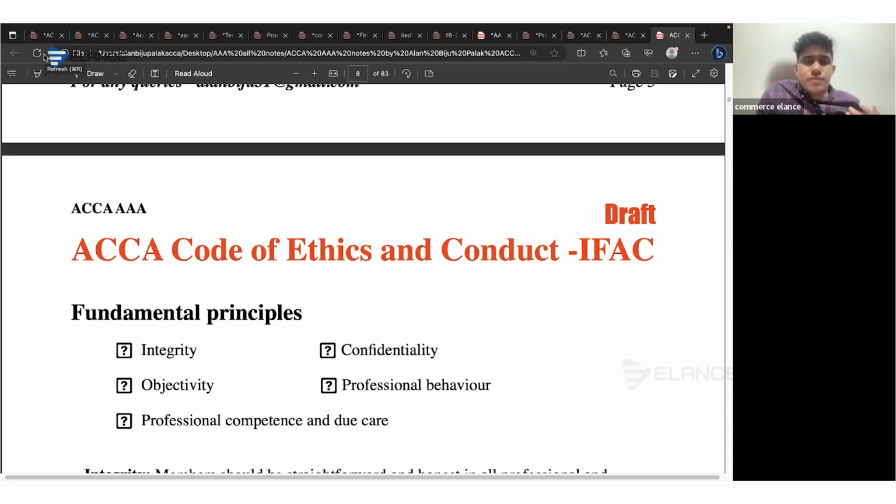But the only knowledge you need is a proper understanding of the ethical threats. So just make sure you're familiar with the connection between these threats. Basically, the self-review threat and the advocacy threat are very easy to identify from the scenario.